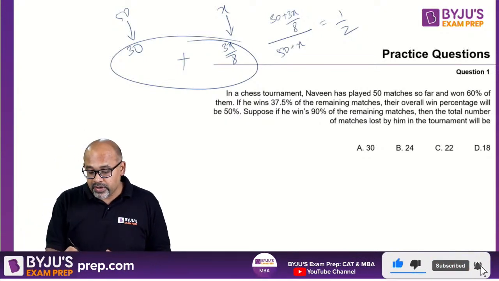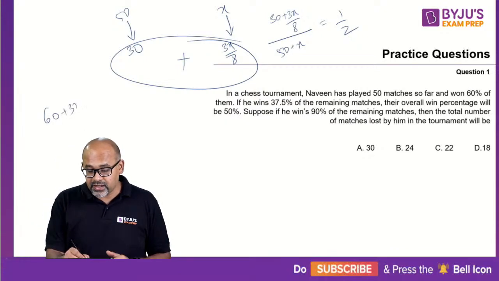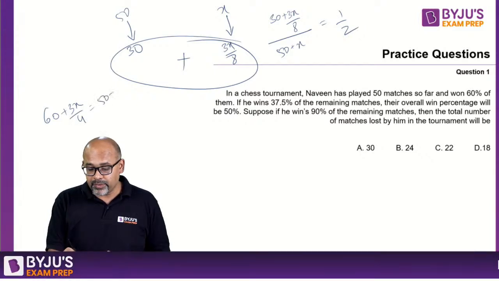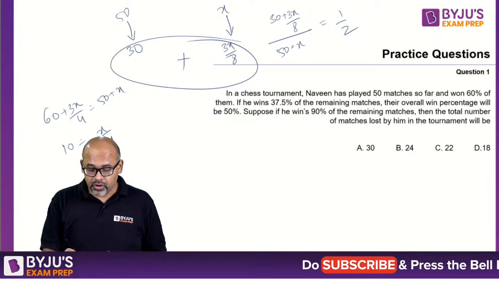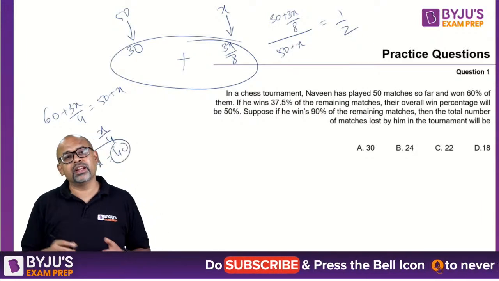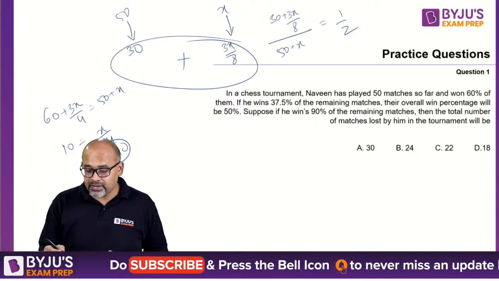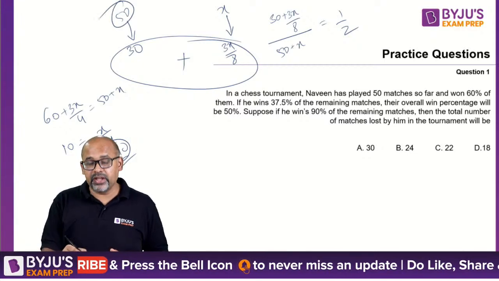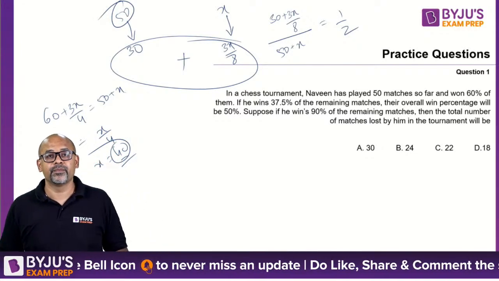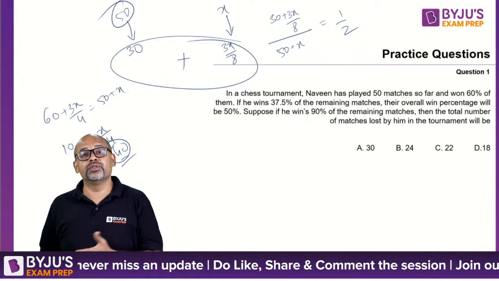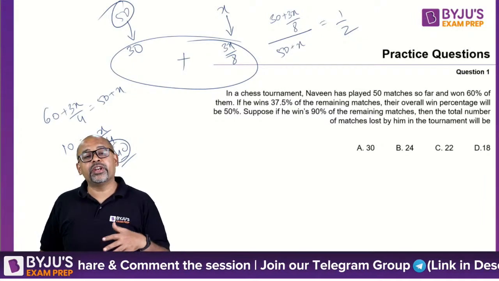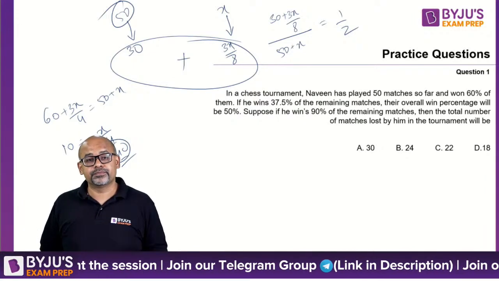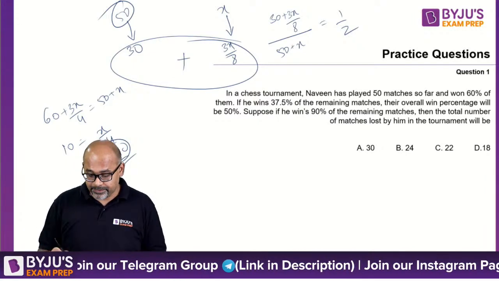Now cross multiply, you will get 60 plus 3x by 4 is equal to 50 plus x. Or you will get 10 equal to x by 4, or x equal to 40. You will get the same. So the total matches are 40 here plus 50 here, total is 90. So half is winning, half is losing, so 45 is your answer. Right, Pratik? So if you take x also, you will get the same answer.